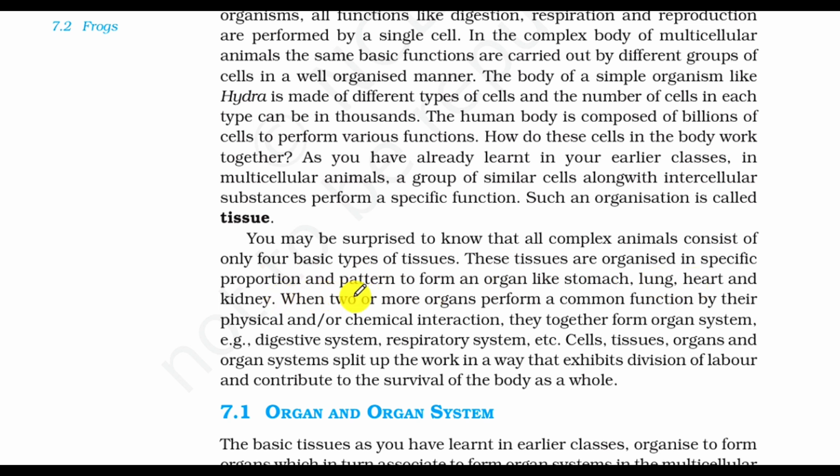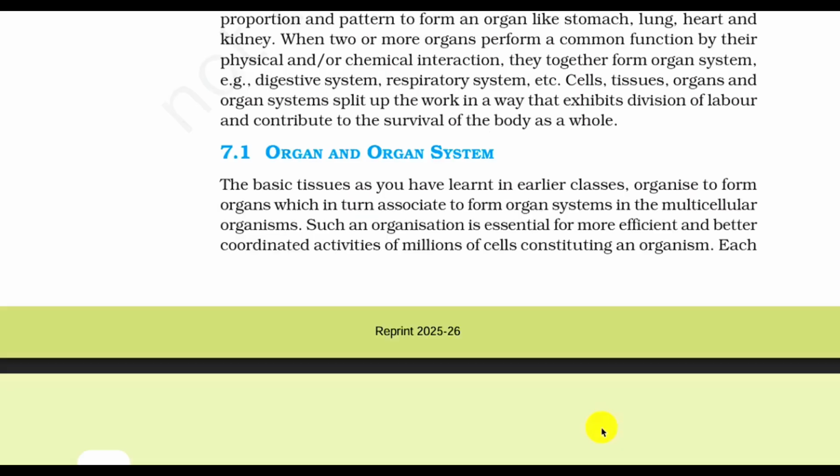kidney. When two or more organs perform a common function by their physical or chemical interaction, they together form an organ system. Example: digestive system, respiratory system, etc. Cell, tissue, organ and organ system split up the work in a way that exhibits division of labor and contributes to the survival of the body as a whole.